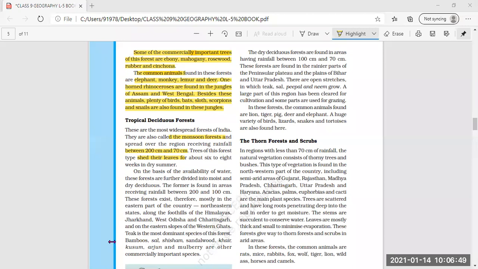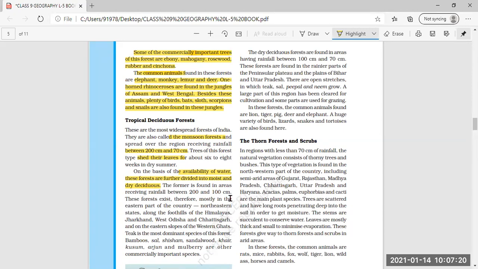Next, on the basis of availability of water, these forests are further divided into moist and dry deciduous. So this tropical deciduous forest is further divided on the basis of availability of water into two parts, that is moist and dry deciduous. Moist means where there is a little bit of water availability, and dry deciduous means less water availability.